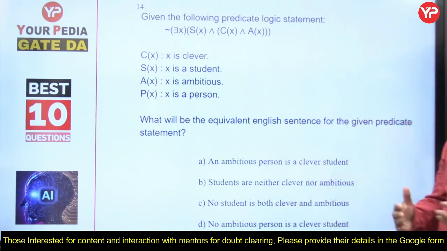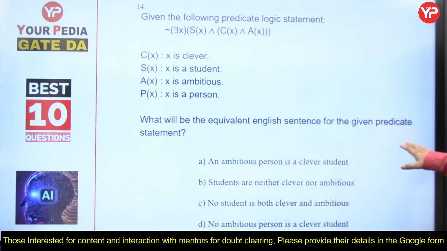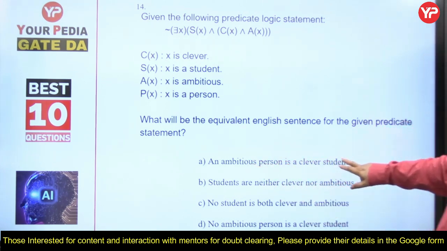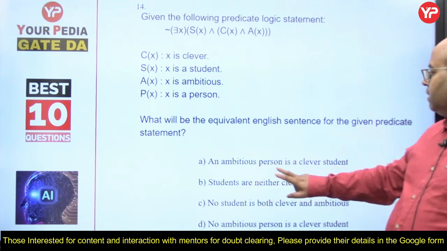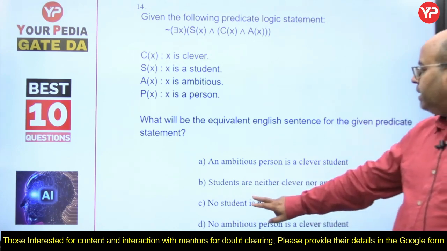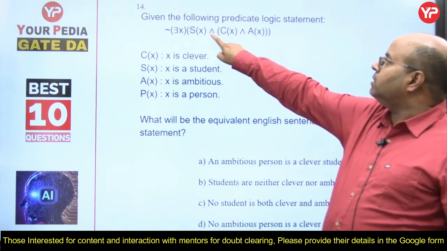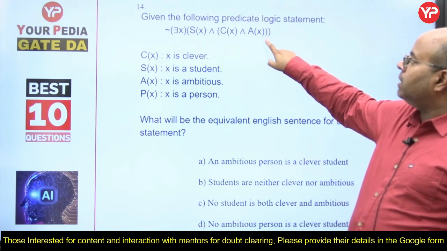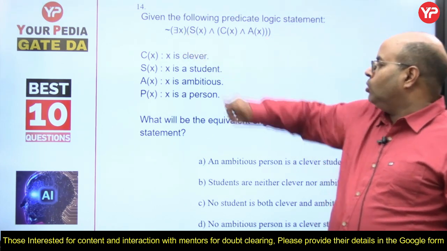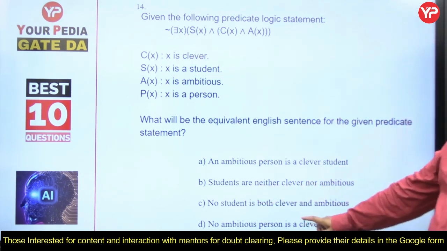So there exists an X who is a student, who is clever also, and he is ambitious also. So that's what we have to describe in the sentences, not that an ambitious person is a clever student, not this. Students are neither clever nor ambitious, not this. No student is both clever and ambitious. Yes, here we can see student is both clever and ambitious, and then there is no. So no student is both clever and ambitious is the right answer here.